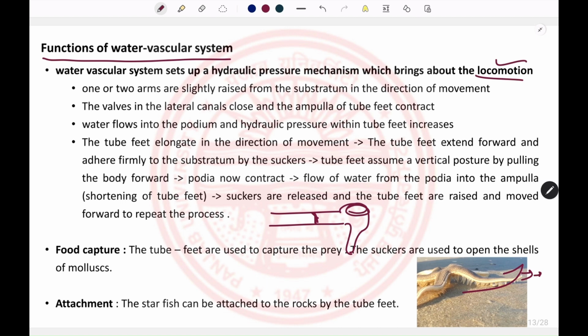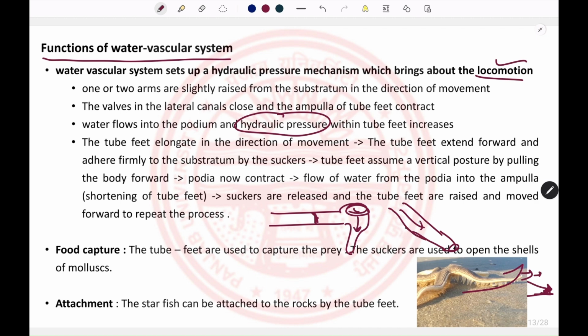The circular muscles present in the ampulla of the tube feet contract, which increases the hydraulic pressure in the tube feet. This increase in pressure increases the length of the feet, and they elongate toward the direction of movement. The terminal part, the sucker of the tube foot, adheres totally to the substratum.